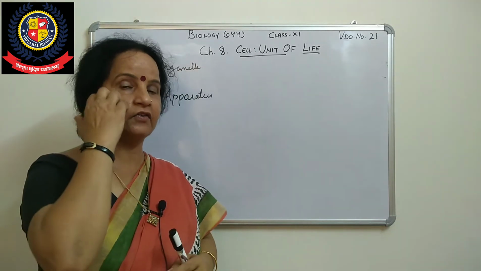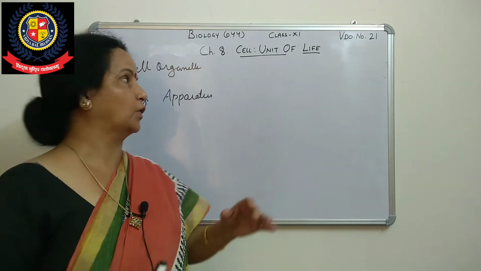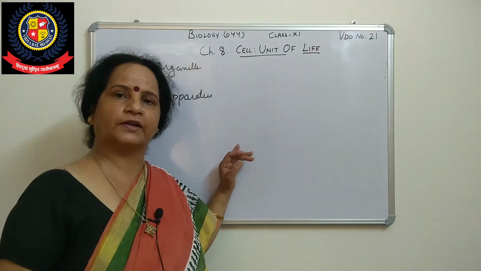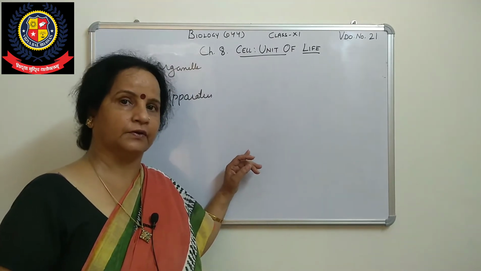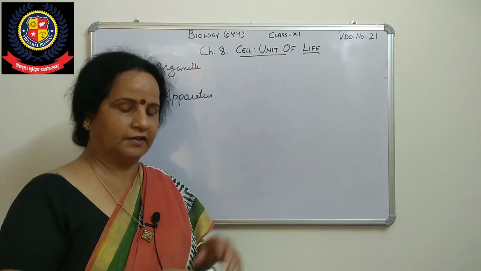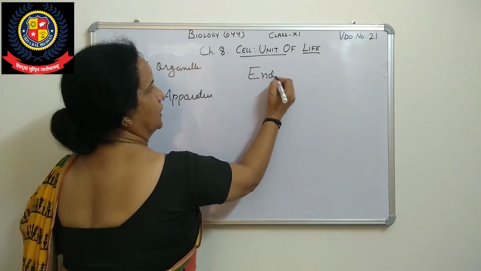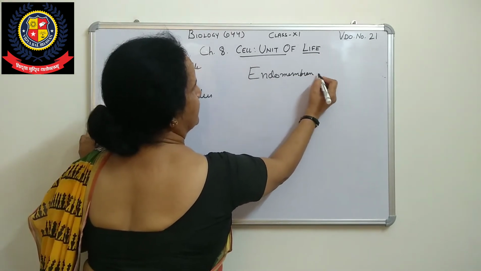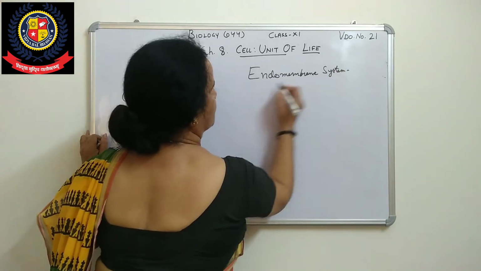So those cell organelles whose functions are coordinated with each other are combinedly called the endomembrane system. We have done the first organelle of that system, the endoplasmic reticulum. In the endomembrane system there are a total of 4.